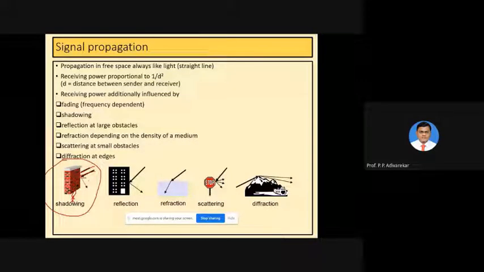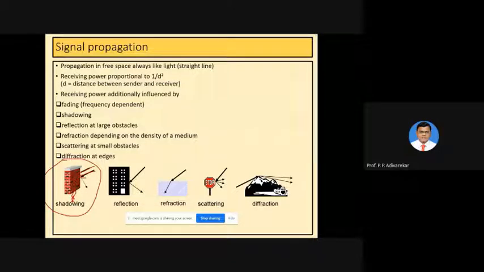So you are standing in a shadowed region, where the signal can't reach. You will not be able to receive a signal with full strength, or you may not receive a signal at all. Both possibilities are there. So that is another additional effect on signal propagation.